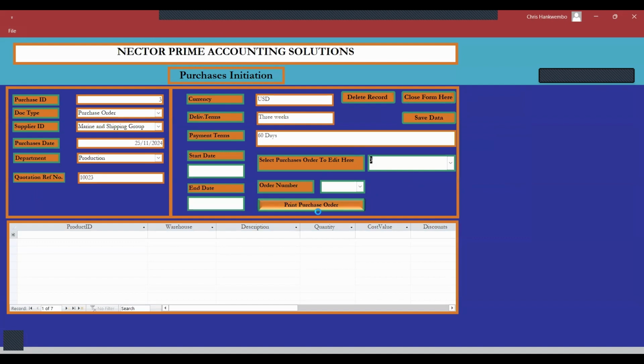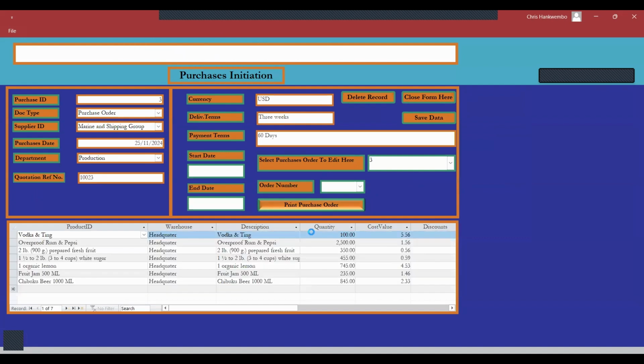I'm retrieving that purchase order here. As you can see, it has a number of lines here. We are still retrieving. Very soon we see, yeah, it's complete now.